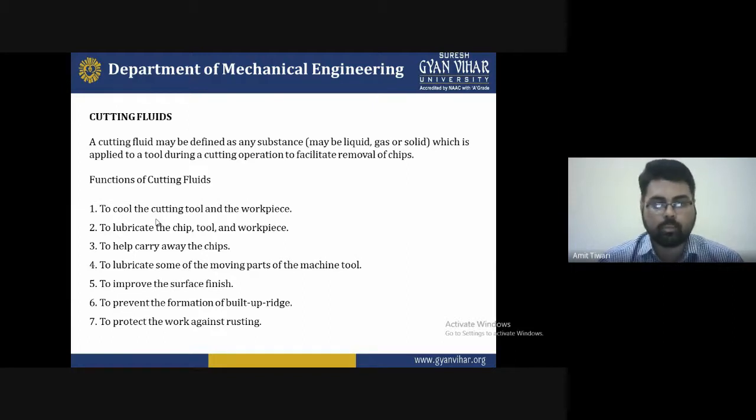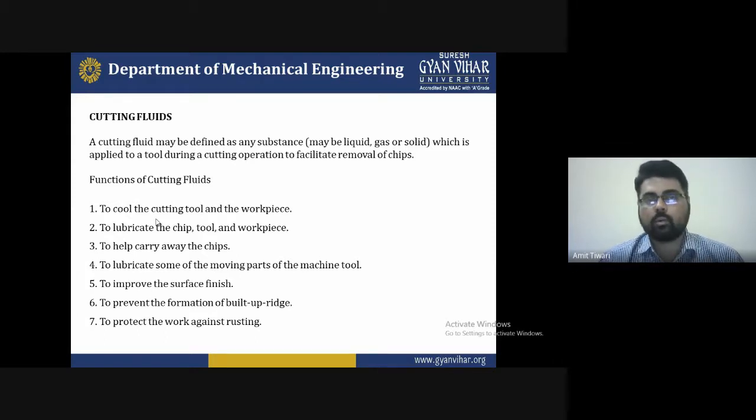We use cutting fluid to improve the surface finishing. Obviously, surface finishing is the most important factor, to remove the roughness and develop a new finished surface on the workpiece. To prevent the formation of build-up edge, which is generated due to high temperature, we require a cooling agent, that is the cutting fluid.